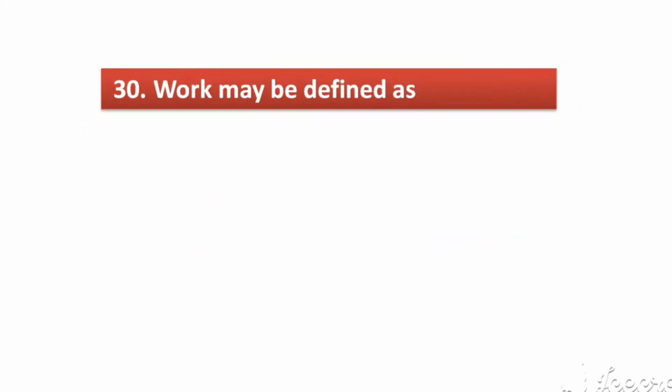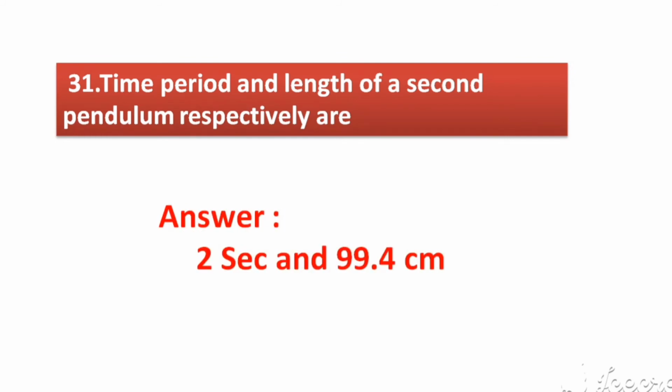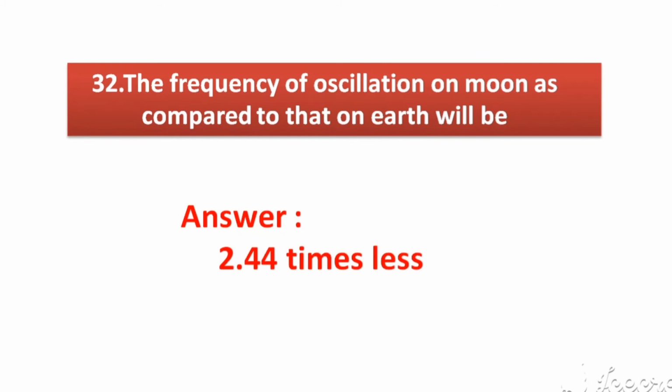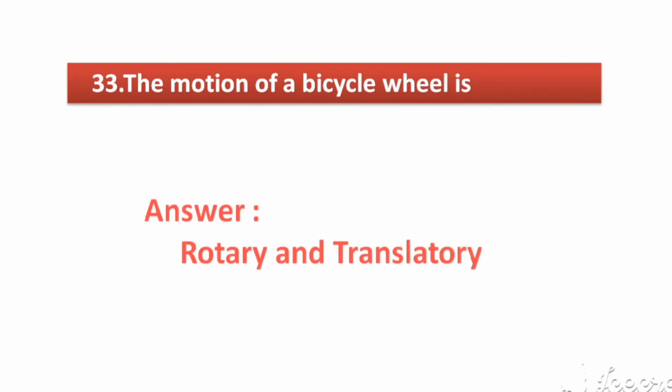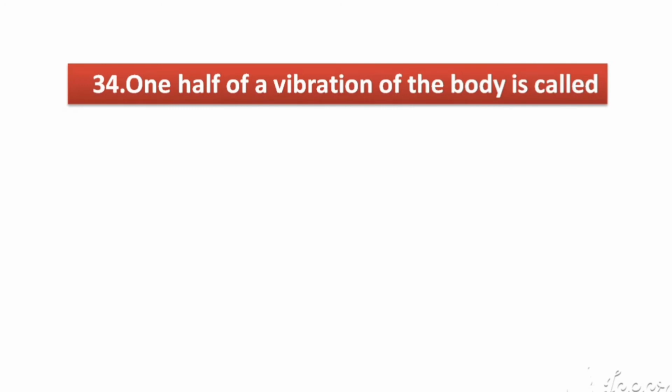Work may be defined as. Answer: force into distance. Time period and length of a second pendulum respectively are. Answer: 2 seconds and 99.4 centimeter. The frequency of oscillation on moon as compared to that on earth will be. Answer: 2.44 times less. The motion of a bicycle wheel is. Answer: rotary and translatory. 1/2 of a vibration of the body is called.